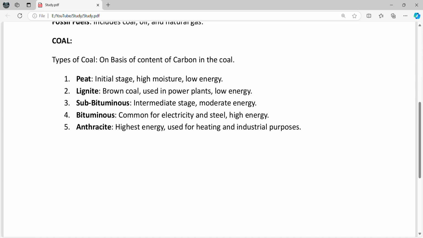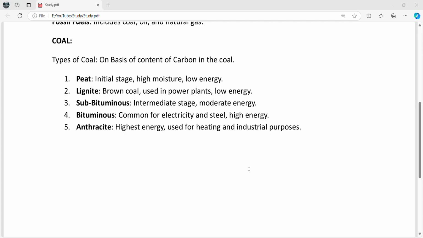We'll discuss the characteristics of all the five coals, starting from its formation and four characteristics for each coal. Coming to the peat, what does peat mean? How is it formed? Formation. It's nothing but the first stage of coal formation. It is the first stage of the transformation of wood into coal, which results in the peat.